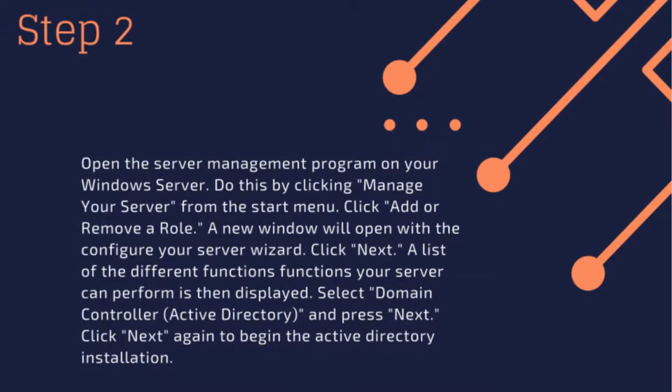Step 2. Open the Server Management program on your Windows server. Do this by clicking Manage your server from the Start menu. Click Add or Remove a role. A new window will open with the Configure Your Server wizard. Click Next. A list of the different functions your server can perform is then displayed. Select Domain Controller or Active Directory and press Next. Click Next again to begin the Active Directory installations.